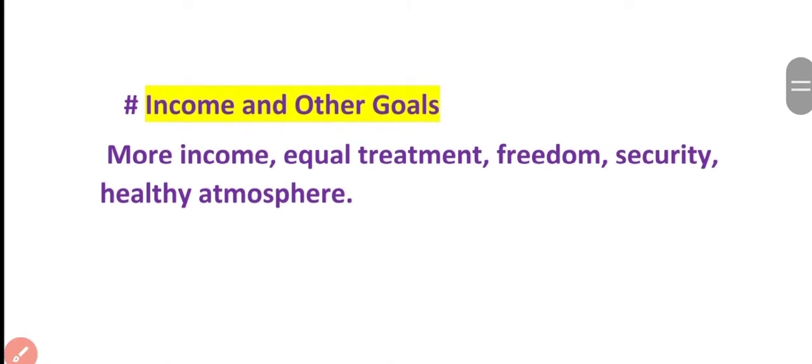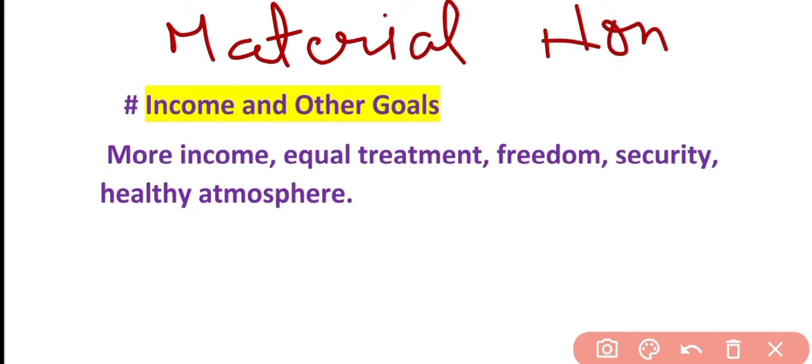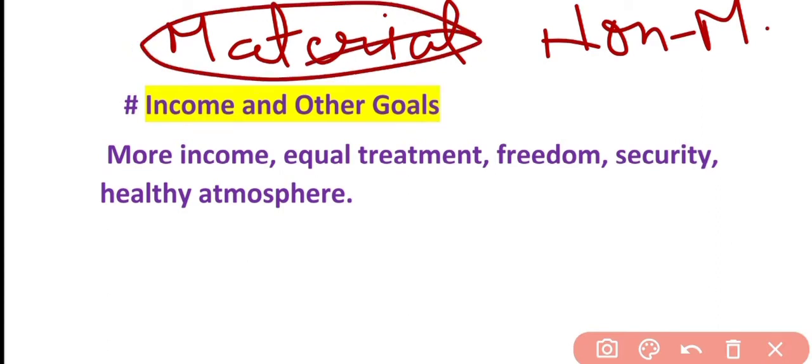See, next we have to understand income and other goals. Just be clear on one thing in your mind: developmental goals can be of one category, material goals, and another, non-material goals, right? Material goals means we just consider income. Everybody wants to earn maximum, right?